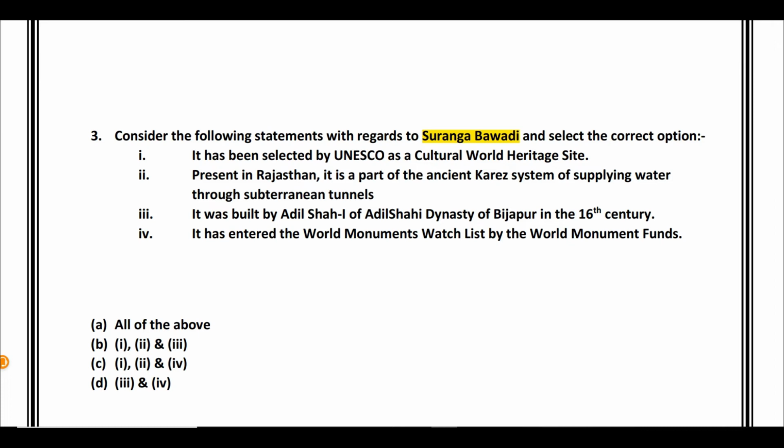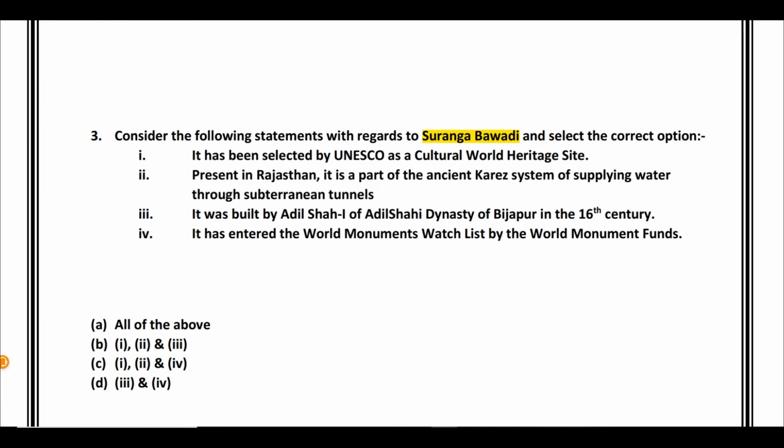So here the first statement states that it has been selected by UNESCO as a cultural World Heritage Site. Second statement, it is present in Rajasthan. It is a part of the ancient karez system of supplying water through subterranean tunnels. Subterranean means below the ground. So it is a part of that ancient system of supplying water through underground tunnels, and it is present in